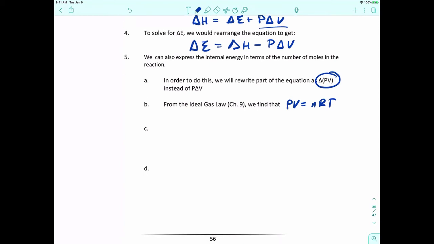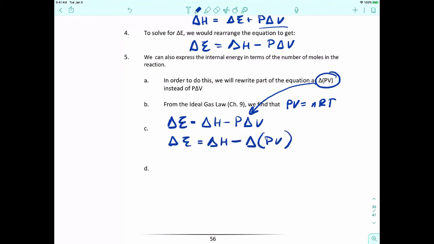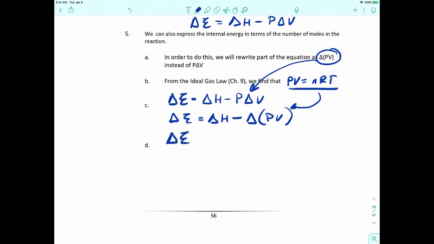All right, so here's what we got. The equation that we have is delta E is equal to delta H minus P delta V. So I'm going to rewrite that equation by keeping in mind that we've got the change of PV. So delta E is equal to delta H minus delta, and then in parentheses PV. Now, if I apply the ideal gas law to this, I can swap out PV with nRT. So we get this, that delta E is equal to delta H minus delta nRT.